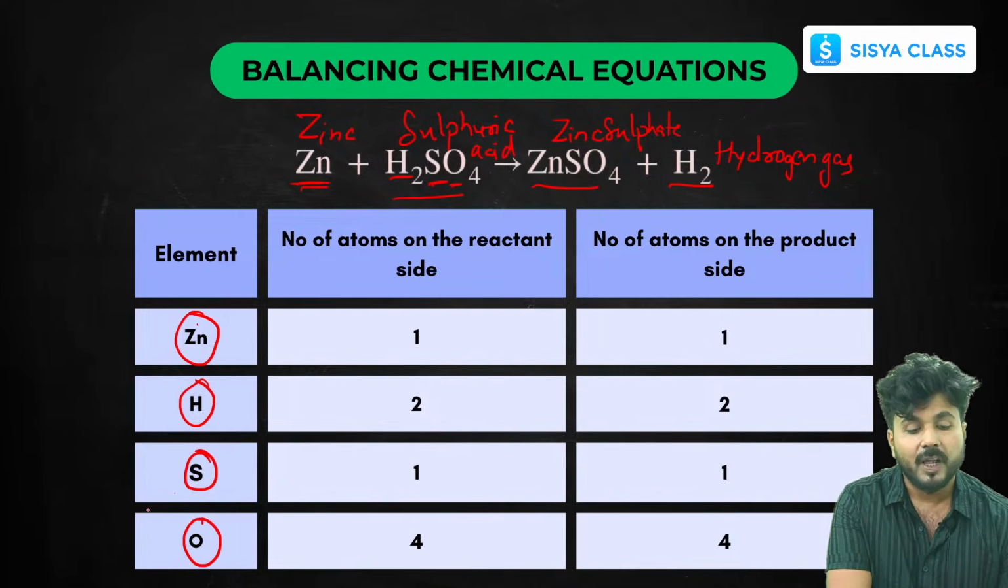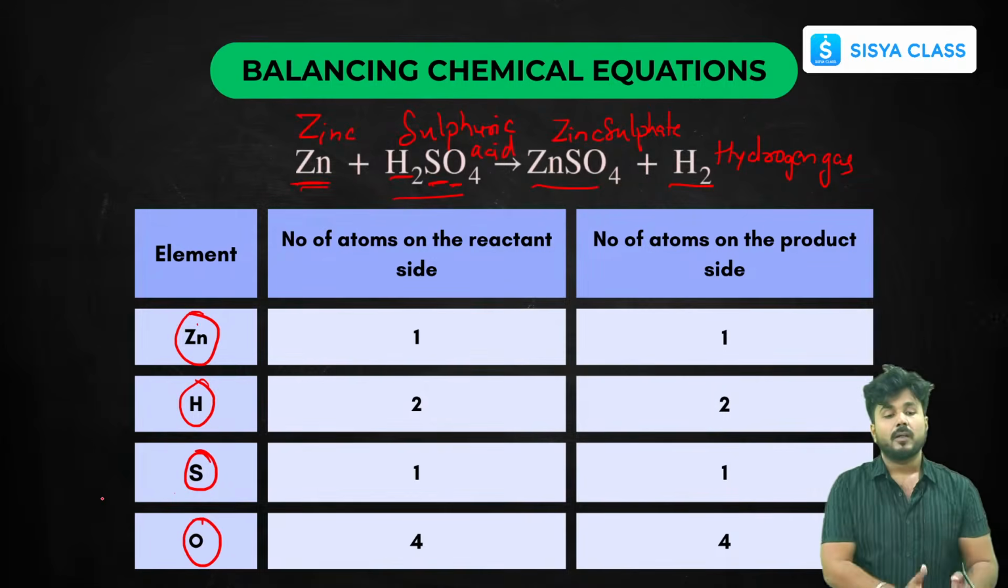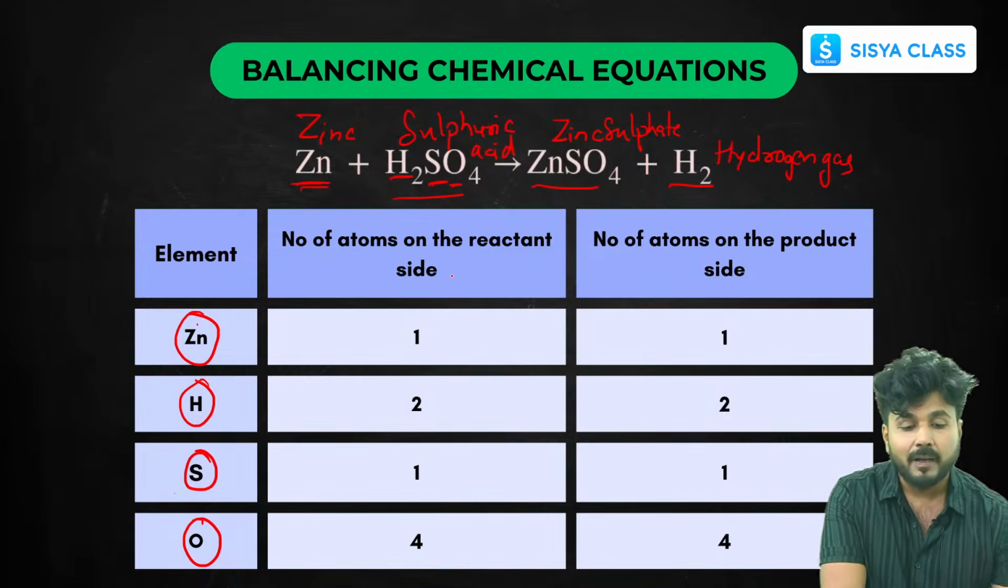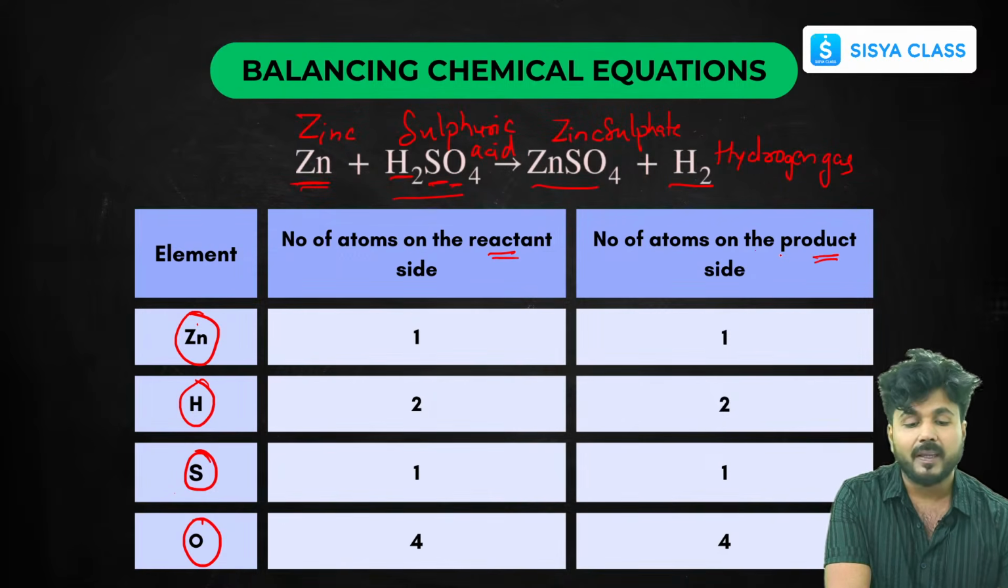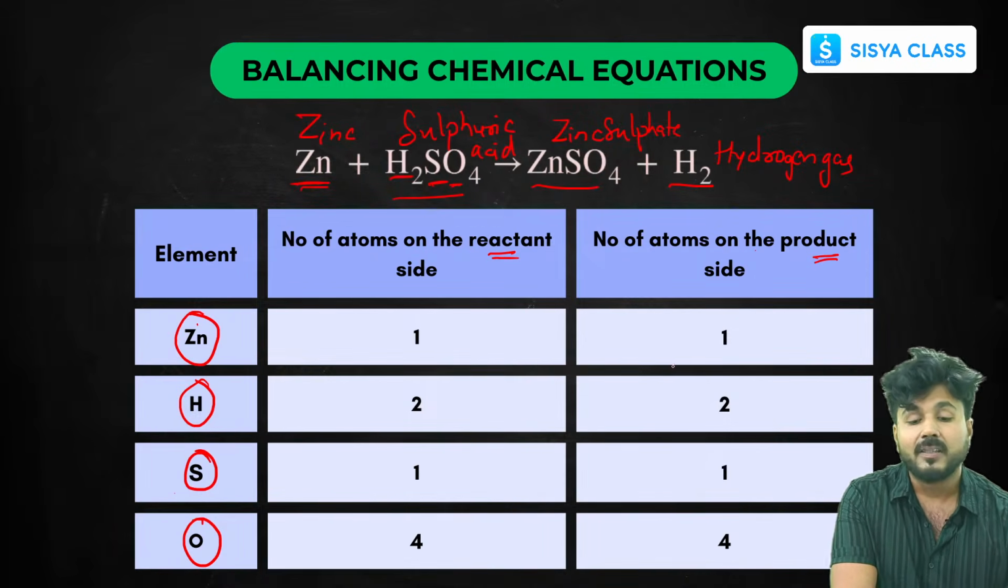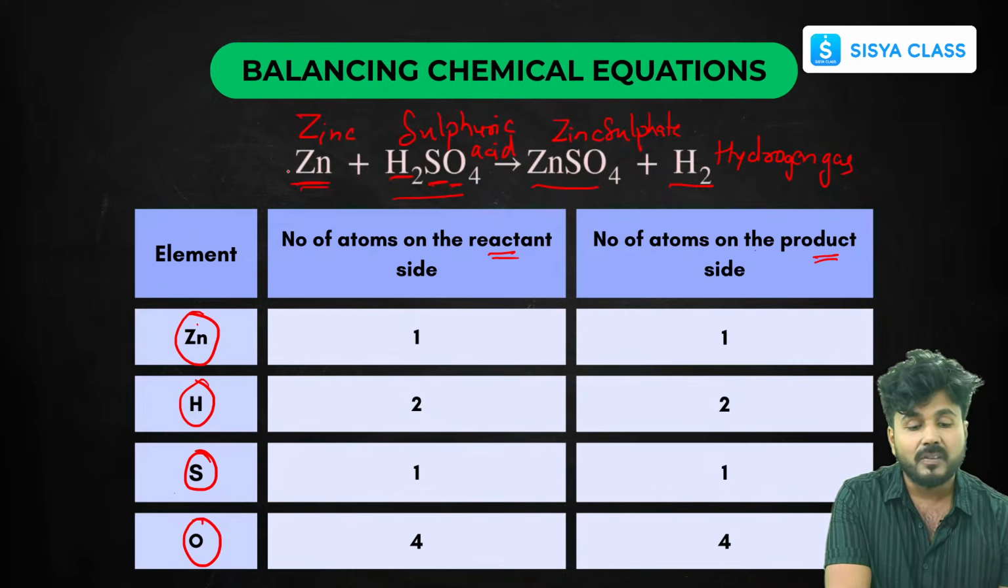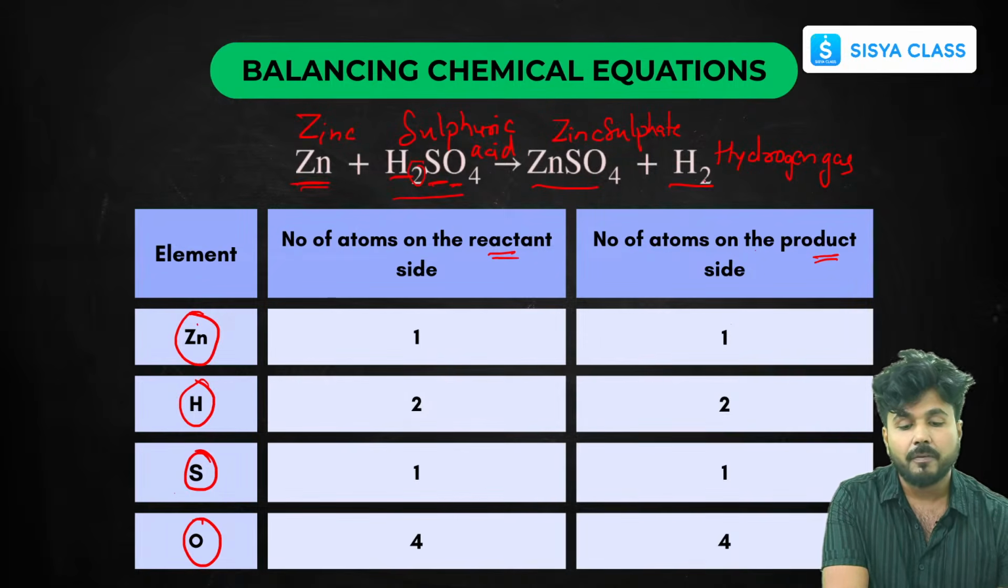Okay, so we are writing the elements in the leftmost column. Then we are making two more columns, one for reactant and another for product. And we'll write the number of atoms of these elements present in the reactant and in the product. So zinc, as you can see, there is only one atom, so here one. Here also zinc, there is one atom, so one. Hydrogen, you can see there are two atoms on the reactant side, so we have written 2. On the product side, we also have 2 atoms, so we have written 2 here also.